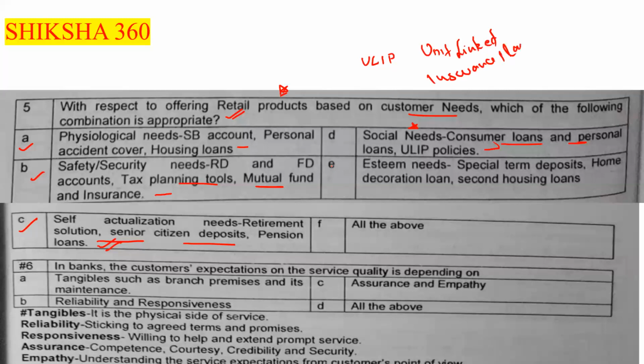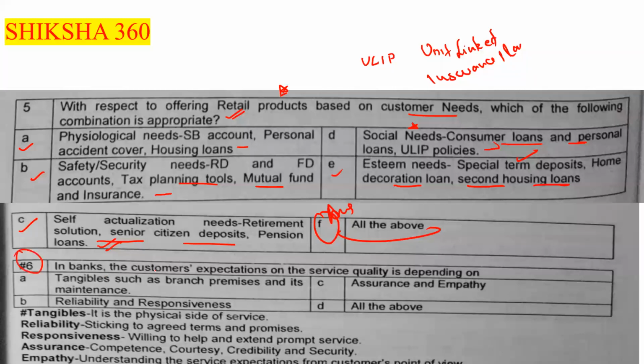The next one is the esteem needs. Under the esteem needs, we have special term deposits, home decoration loan, and second housing loan. All of these are true here. So option F is the answer, that is, all the above.